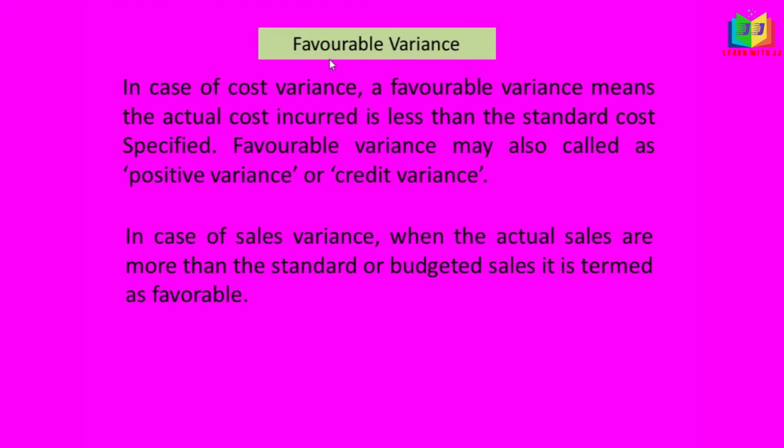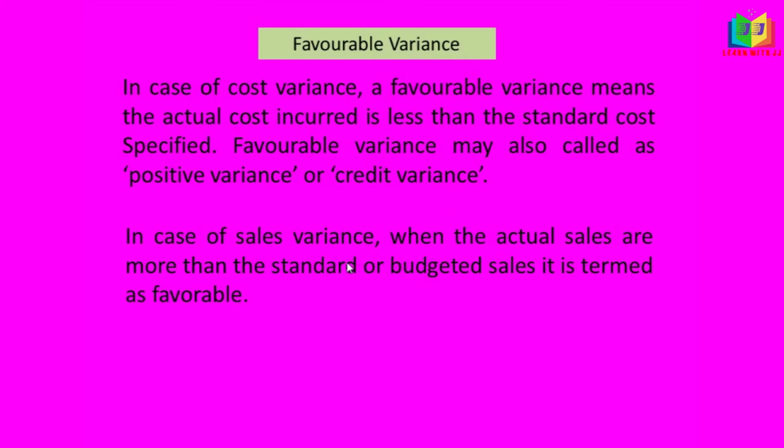So this is said to be favorable variance, and the other names for favorable variance are positive variance and credit variance.